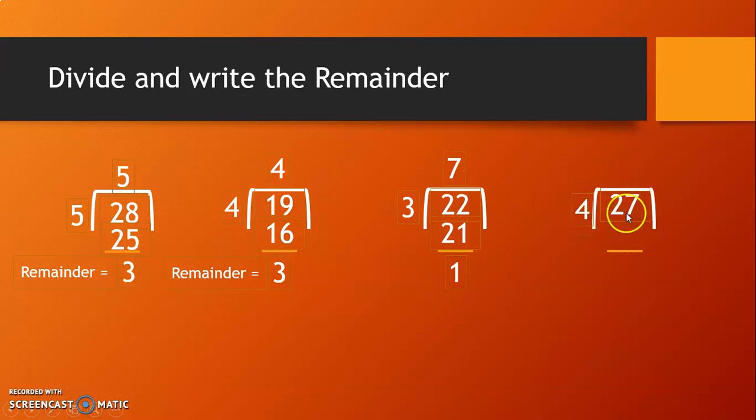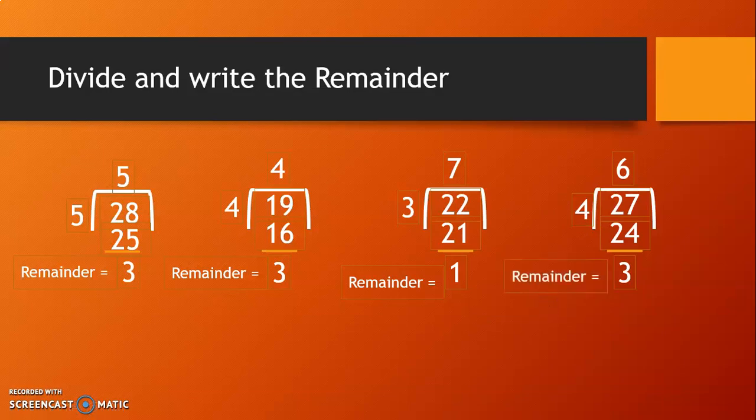As 27 is not the multiple of 4. 1 times 4 is 4, 2 times 4 is 8, 3 times 4 is 12, 4 times 4 is 16, 5 times 4 is 20, 6 times 4 is 24, 7 times 4 is 28. 28 is greater, so we will write 6 times 4 is 24. 27 minus 24, 3. 3 is the remainder.